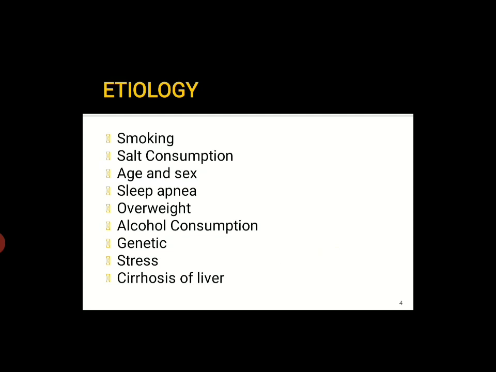Now we will discuss the etiology of hypertension. Etiology means causes. The causes of hypertension generally include smoking, salt consumption, age and sex, sleep apnea, overweight, alcohol consumption, genetics, stress and cirrhosis of liver. Smoking is the most common cause of hypertension. Hypertension varies according to age and sex.